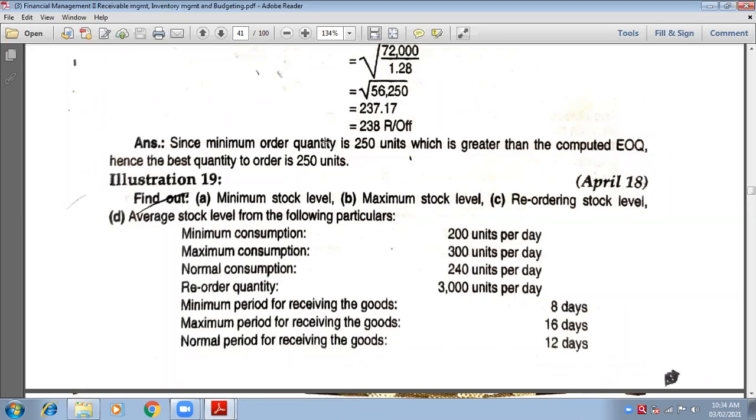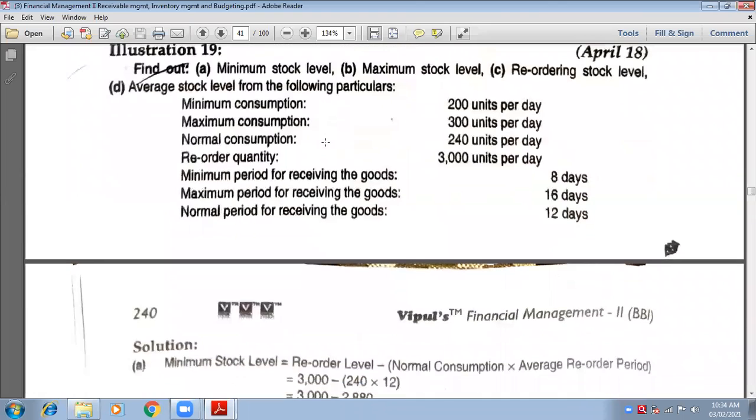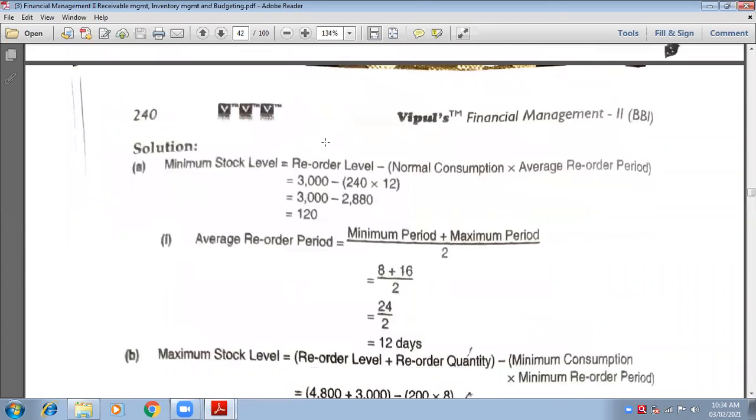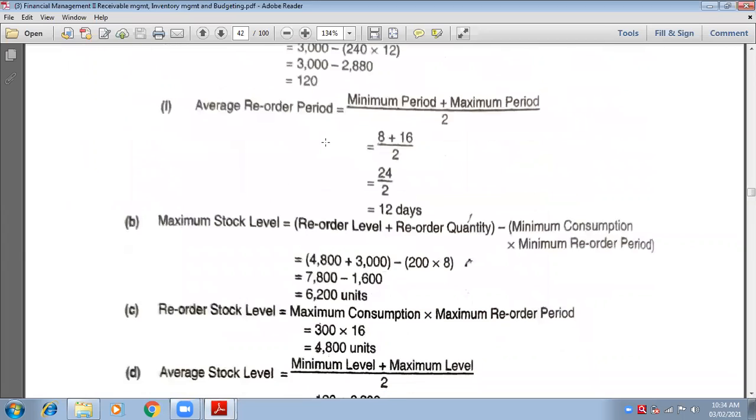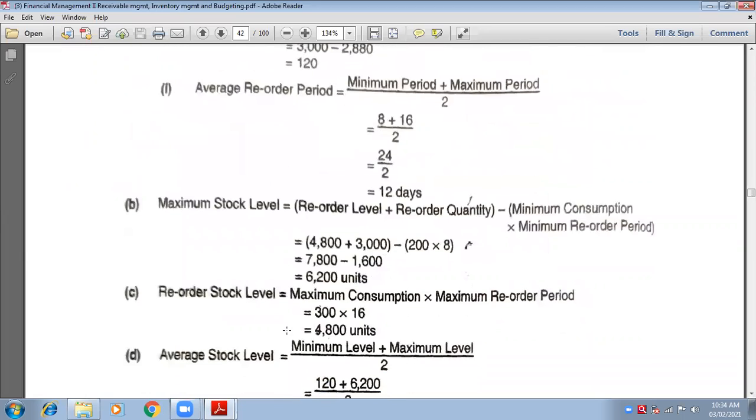So what is the final answer? 6,200. Okay, correct. 6,200 is the correct answer. Put units after it. Okay, so maximum level is correct.